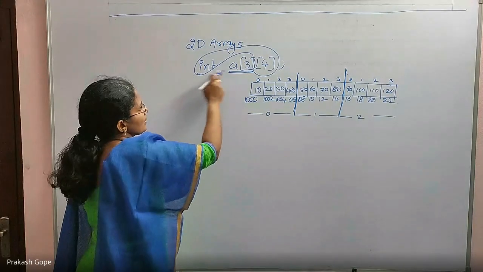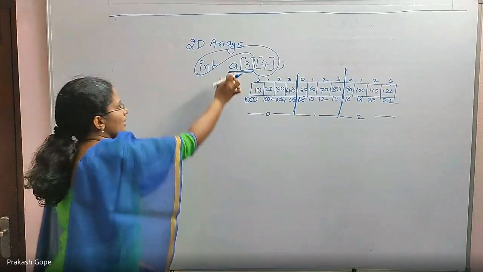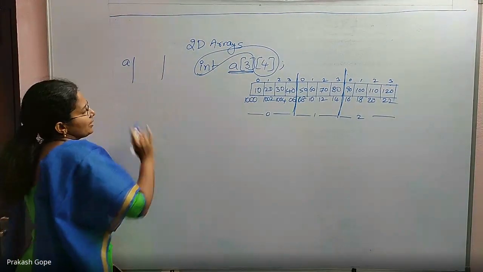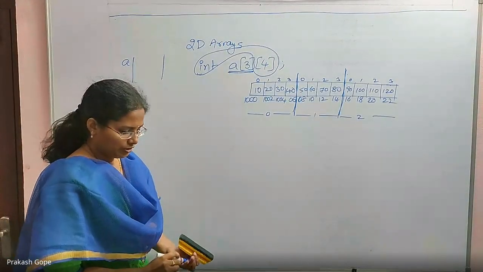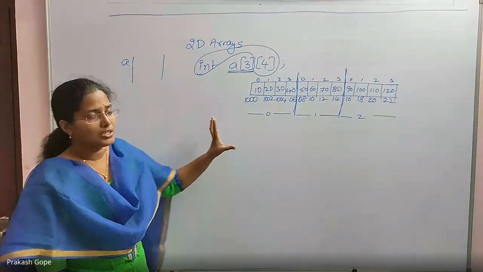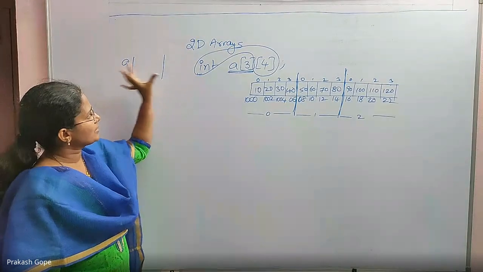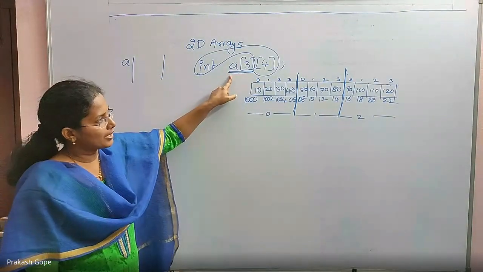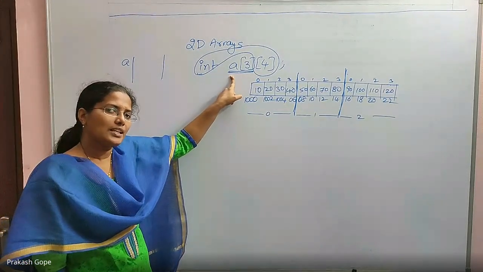Once I declare this array, the array name indicates the address of the first element of the array. If you remember this line, you should now comfortably tell me what the type of A is, and what its value is. Array name indicates the address of the first element of the array.